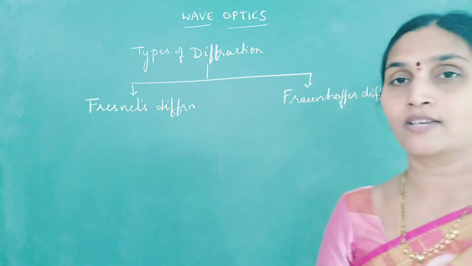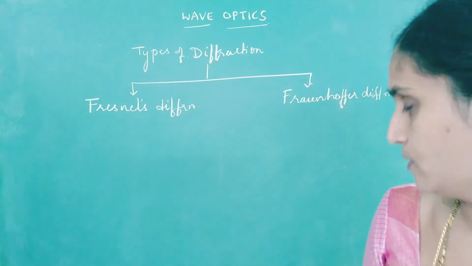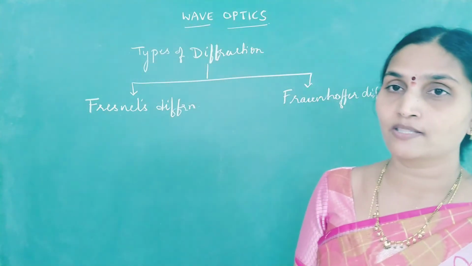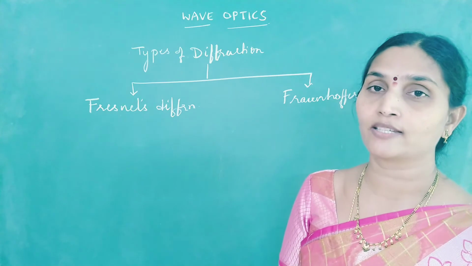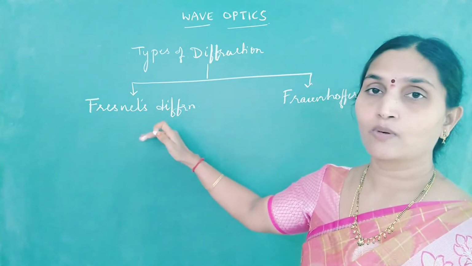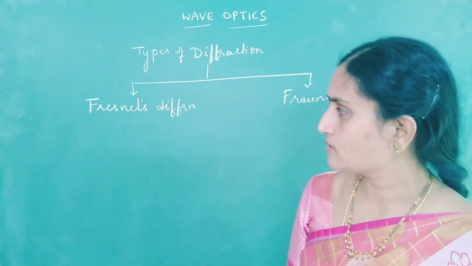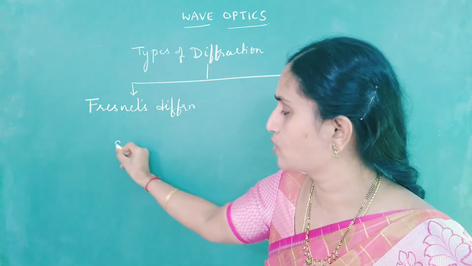Okay, one is Fresnel's diffraction, the other one is Fraunhofer. Look at the difference between them. It is only in the experimental arrangements that they differ. Both of them are bending of light rays itself, but one is studied under one set of conditions, and Fraunhofer is studied under another. In case of Fresnel's diffraction, source,